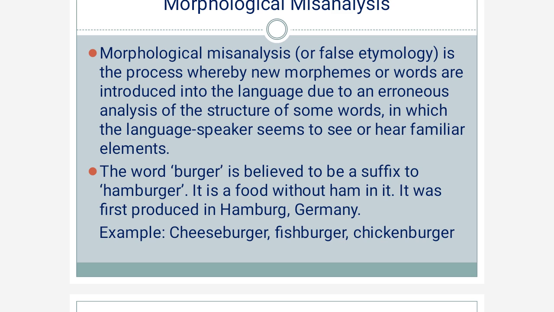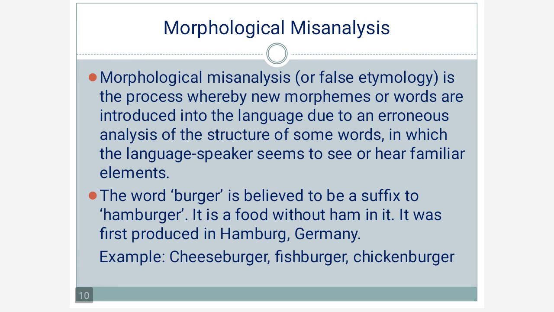Hamburger, it is a food without ham in it. What is ham? Ham is the meat of pig. It was first produced in Hamburg, Germany. That's why the name of the food is hamburger. But linguists thought that it is a compound word consisting of two morphemes, ham and burger. So instead of using ham, we can use other things and join with burger, then we can produce or form new words. This is morphological misanalysis.